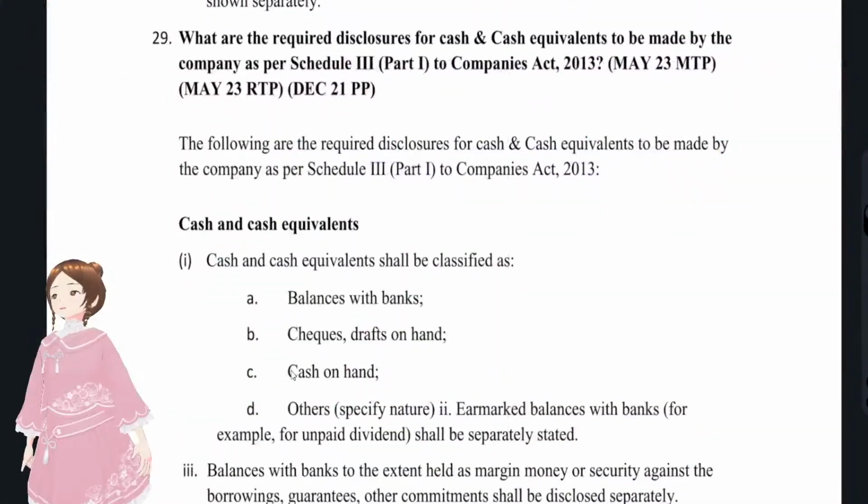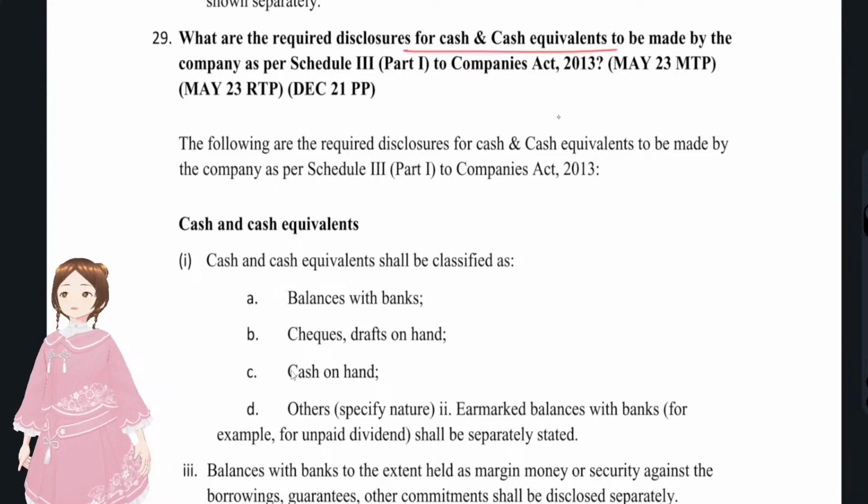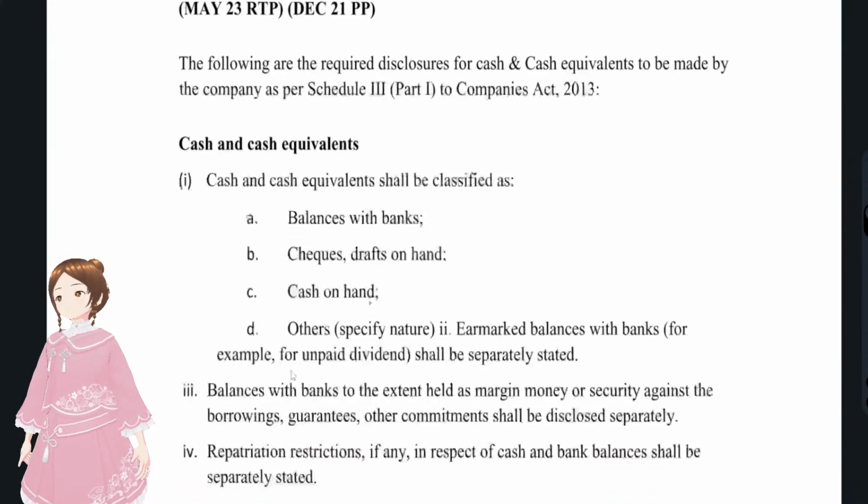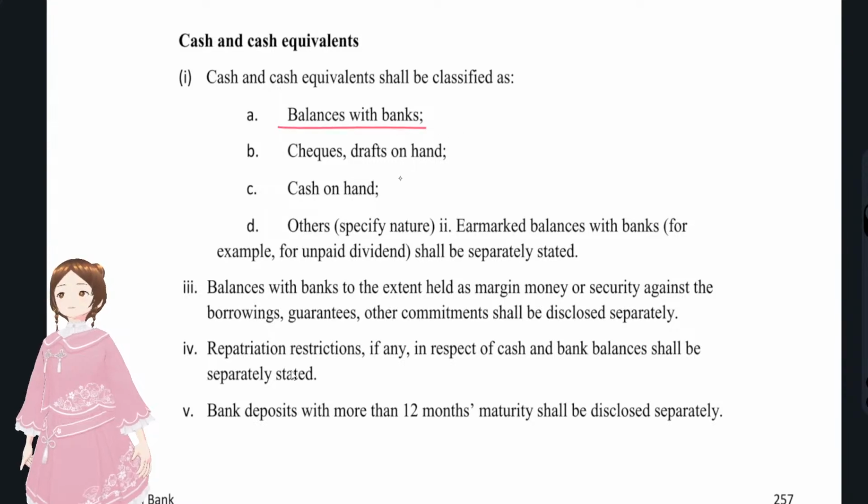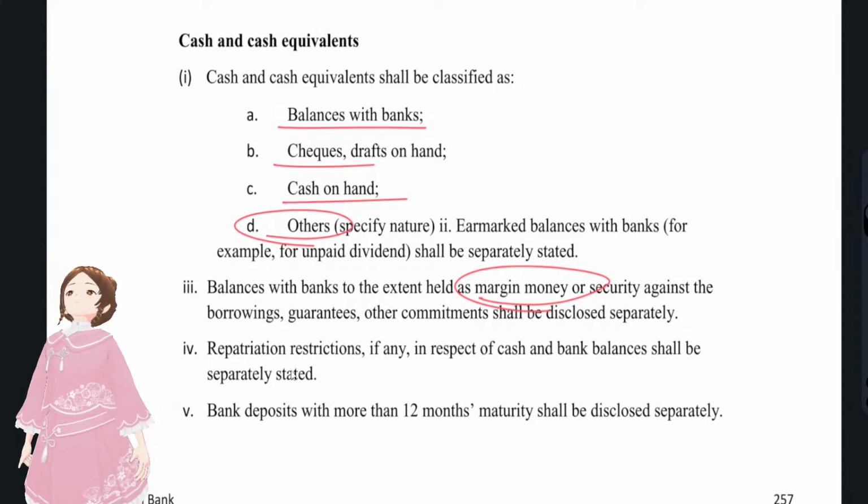Now we'll see the next question, question number 29. What are the required disclosures for cash and cash equivalents? That is again Schedule 3. Cash and cash equivalents have to be disclosed as balances with banks, cheques, drafts on hand, cash on hand, and others, and balances held as margin money. Margin money is what you put with the broker for shares or securities, for example if you're doing a short sale. You give some margin money to the broker so that any fluctuations in prices are adjusted against that margin money.